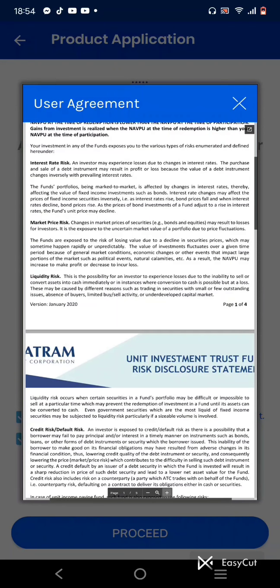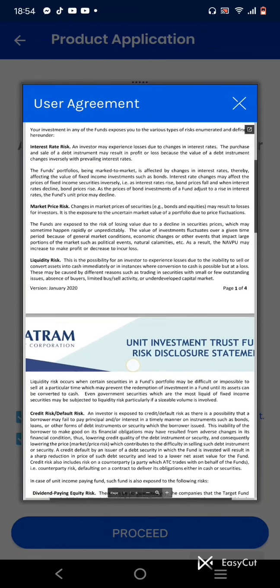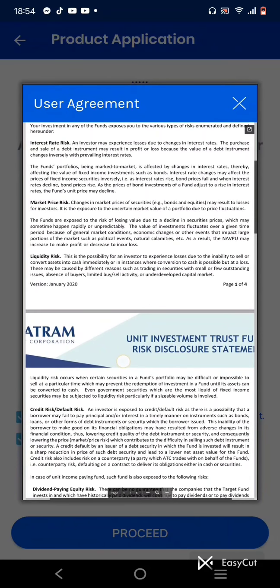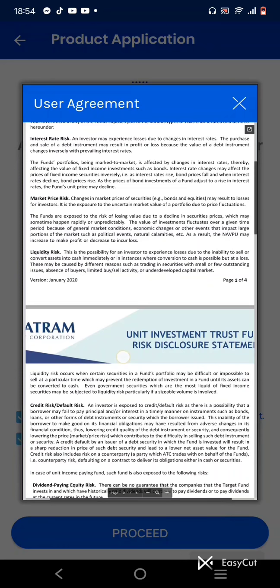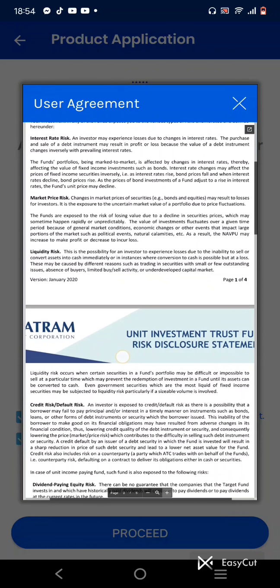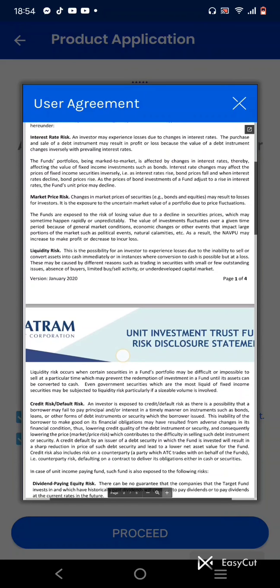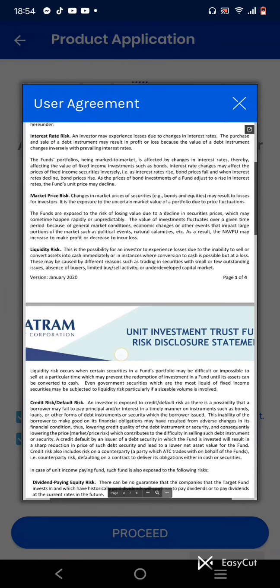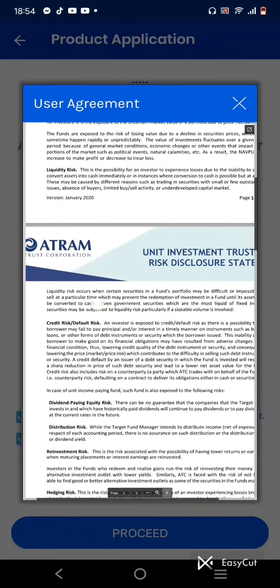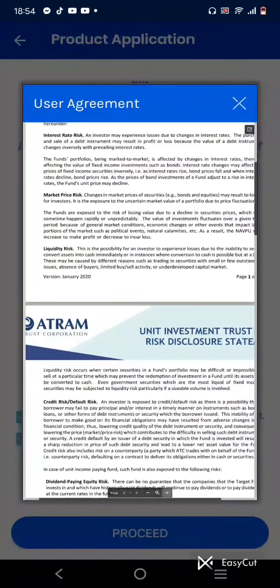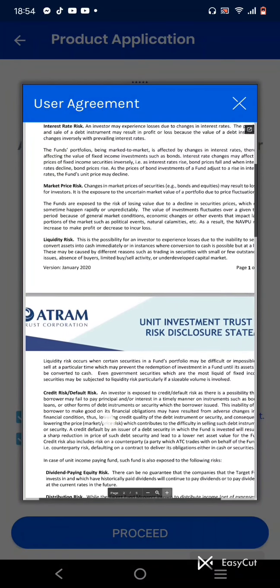Liquidity risk. This is a possibility for an investor to experience losses due to the inability to sell or convert assets into cash immediately, or instances in which conversion to cash is possible but at a loss. This may be caused by different reasons such as trading in securities with small and few outstanding issues, absence of buyers, limited buy and sell activity, and underdeveloped capital market. So that's the liquidity. So it's possible that we'll lose our money.